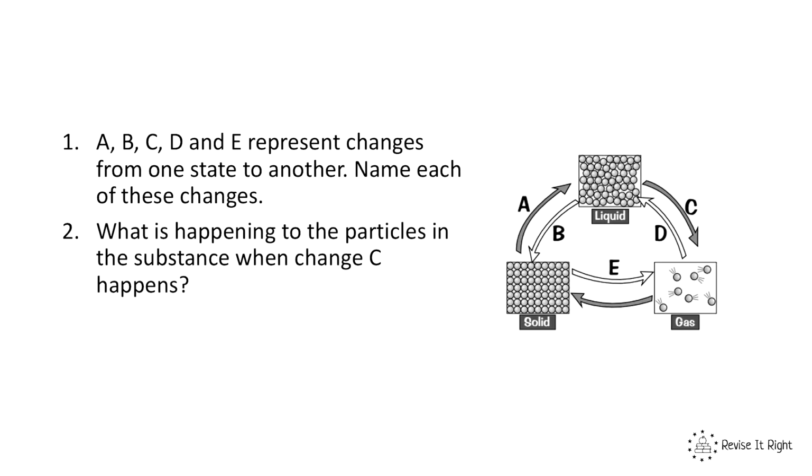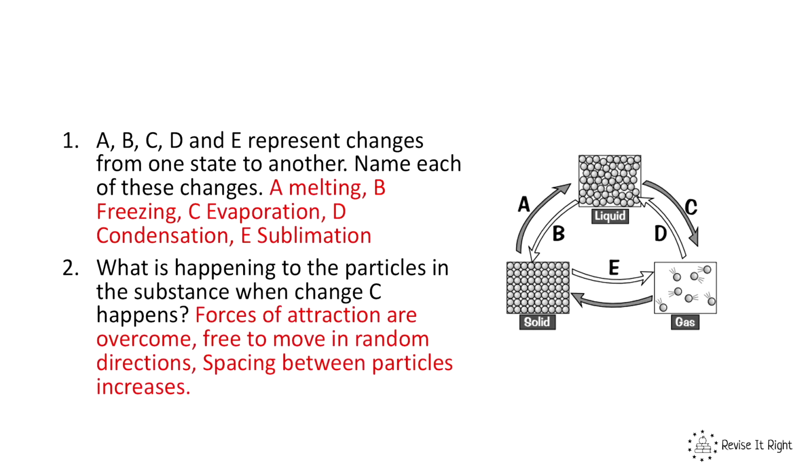So first of all, looking at the diagram, label A, B, C, D and E, and then tell me what is happening to the particles in the substance when change C happens. So pause the video now. Okay, let's go through the answers.